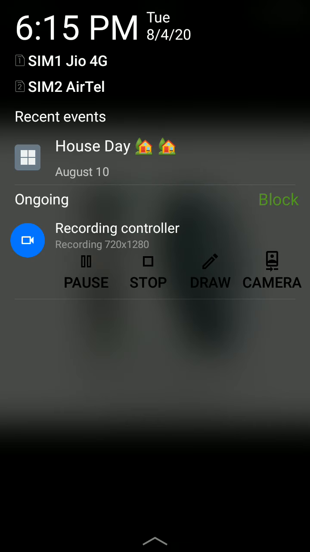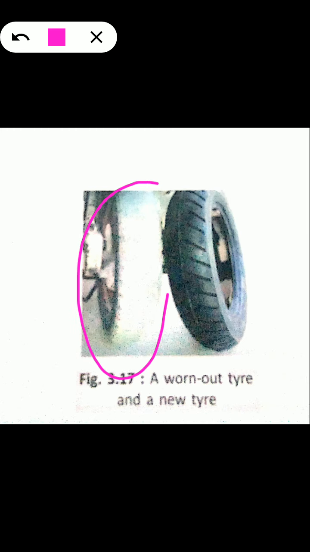Now move to the next example. This is the tire of an automobile which wears out due to friction. This is the old tire and this is the new tire, and it wears out due to friction.